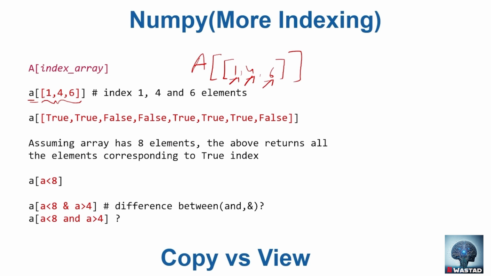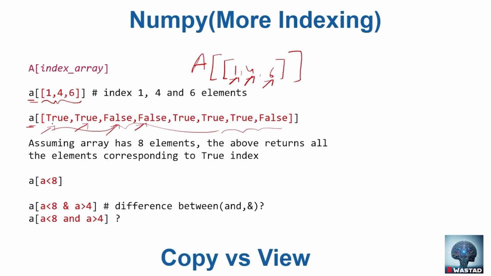For example, you want to pick the first element, the fifth element, and the 17th element. You can just create an index array, pass it, and access your elements using that index array. That's possible in NumPy. Further, you can access different elements using a Boolean mask as well. So a Boolean array, for example, true, true, false, false. Wherever there is a true, pick that element. Wherever there is a false, don't pick that element, and return the elements that are picked.